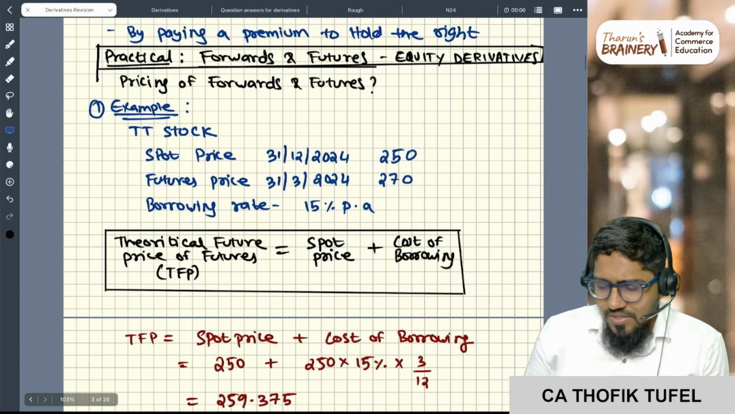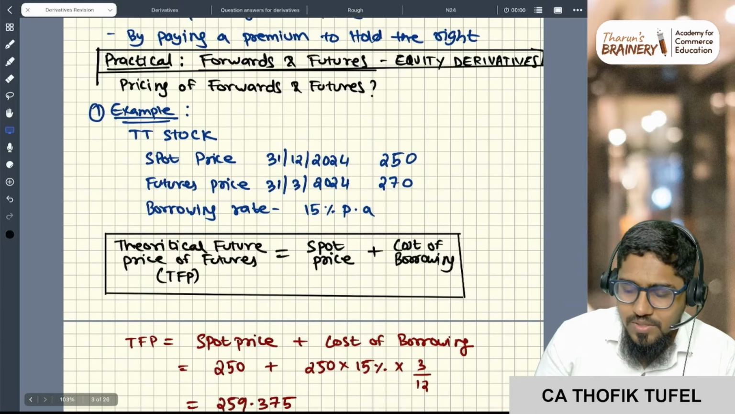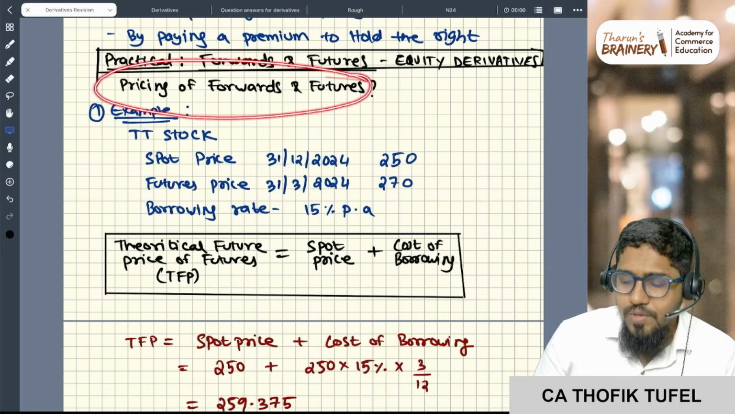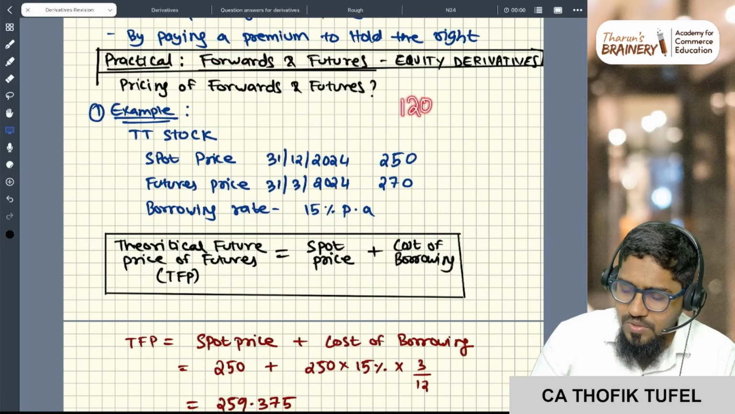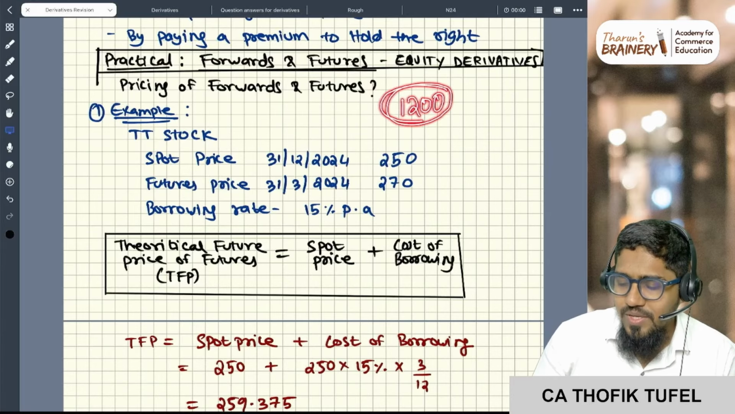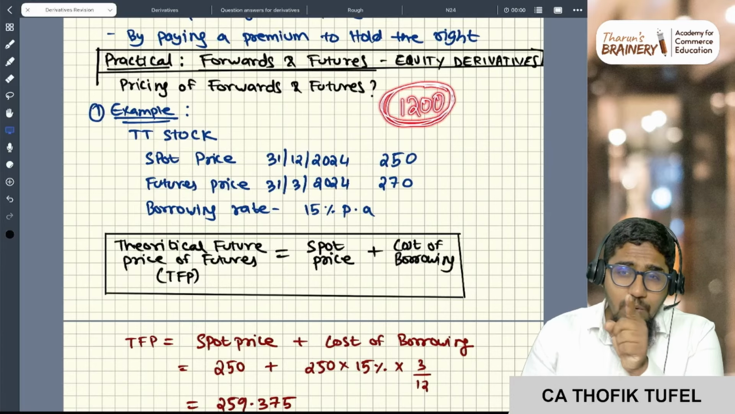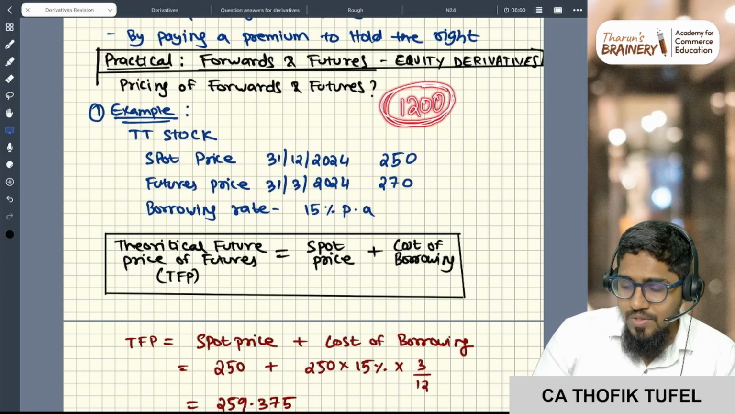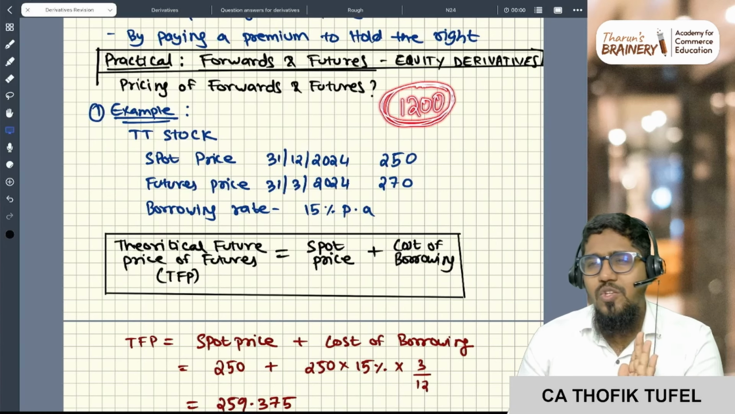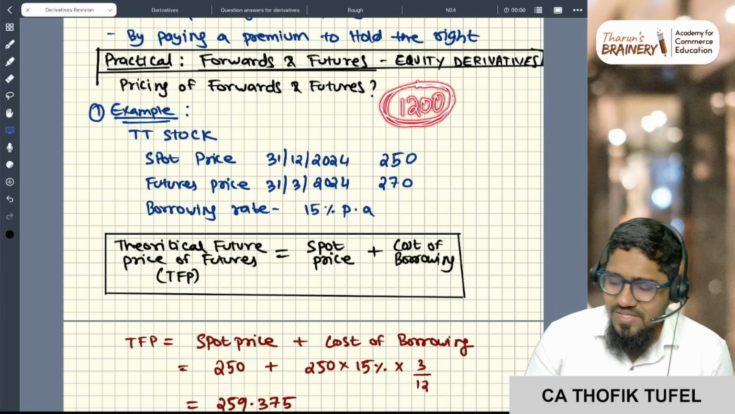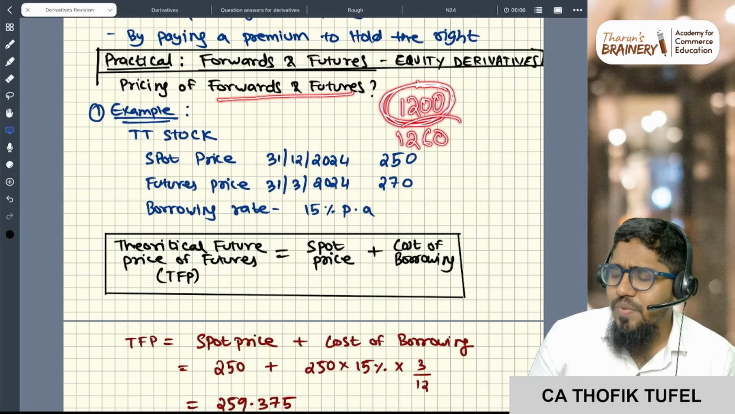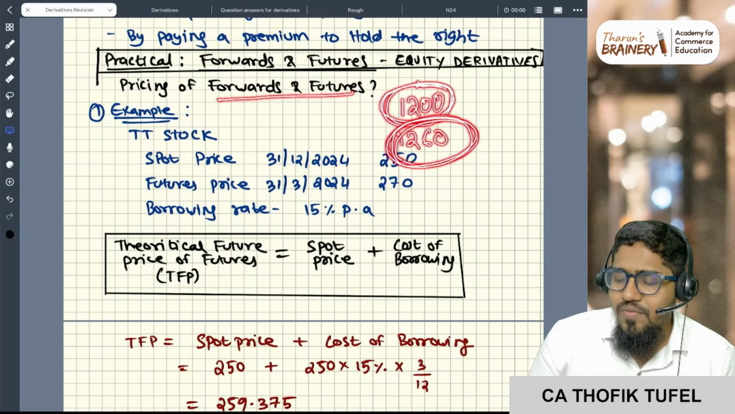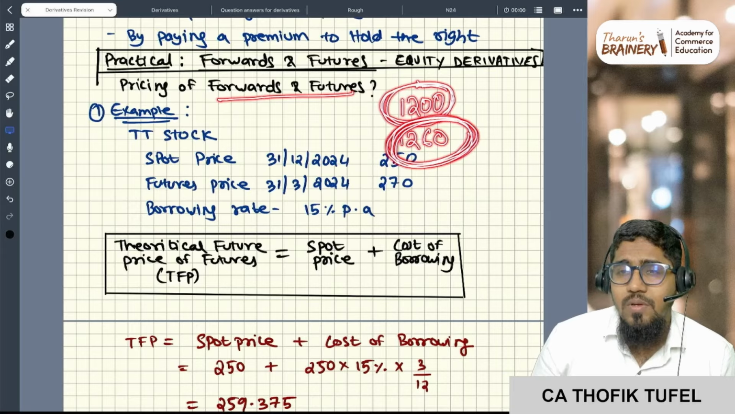So let us take a small example. The first concept is how to price forwards and futures. For example, today's gold price is 1200 rupees. I want to purchase gold after 3 months. So after 3 months also there will be one price, which is called the forward price. If you're seeing it in the stock market, that is called futures. That's the reason I'm using both together, forward and futures. Let's say 1260 rupees is the futures price after 3 months.